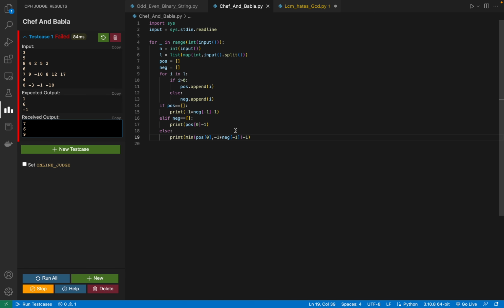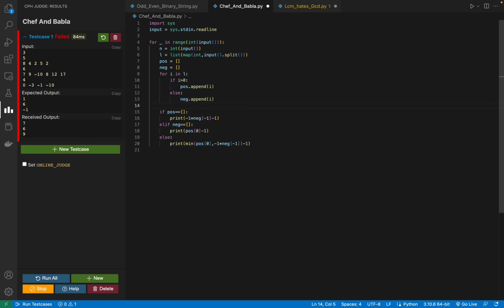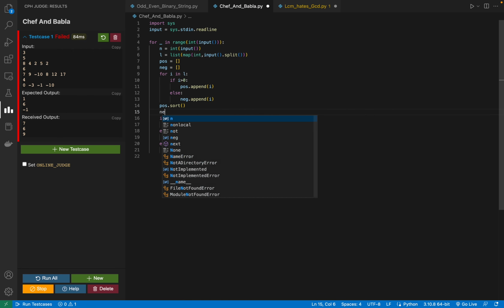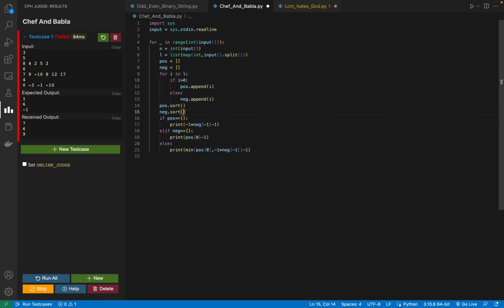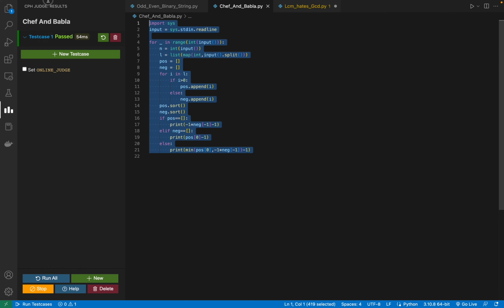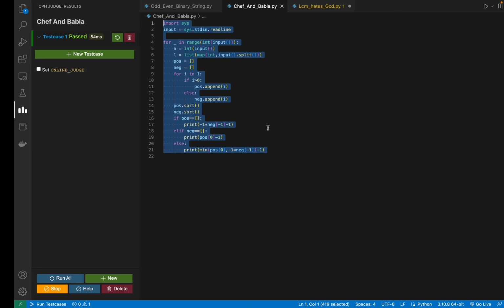Okay, so now let's try to debug this. Why is this happening? Okay, I didn't sort these two arrays, so we have to sort these first. Negative dot sort. Once these two are sorted, this should work, and you can see it passed all the test cases.